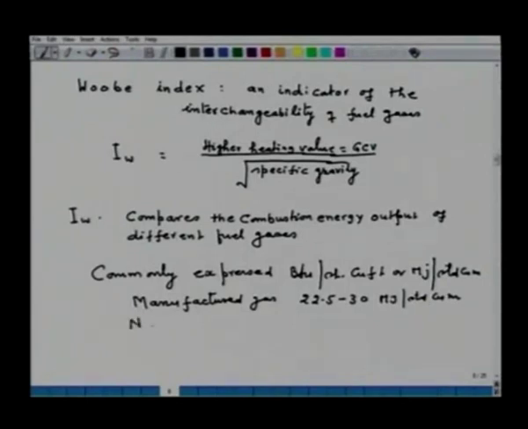For natural gas, the value is 45.5 to 55, same unit, and for liquefied petroleum gas, the value is 73.5 to 87.5. So, all these Wobbe index values suggest that if you want to interchange a combustion appliance from one type of fuel to another, then this Wobbe index gives you a guideline.